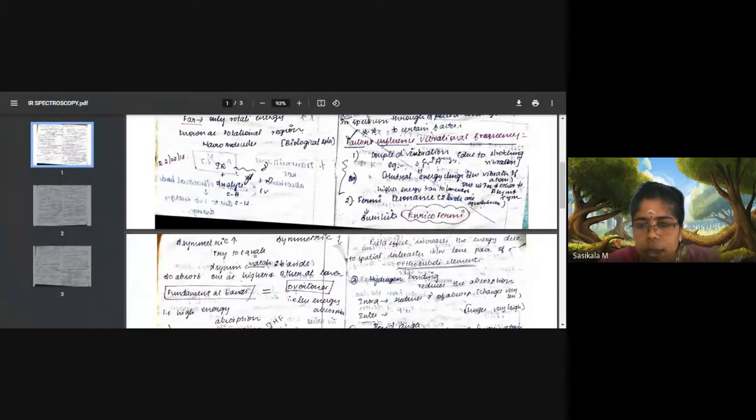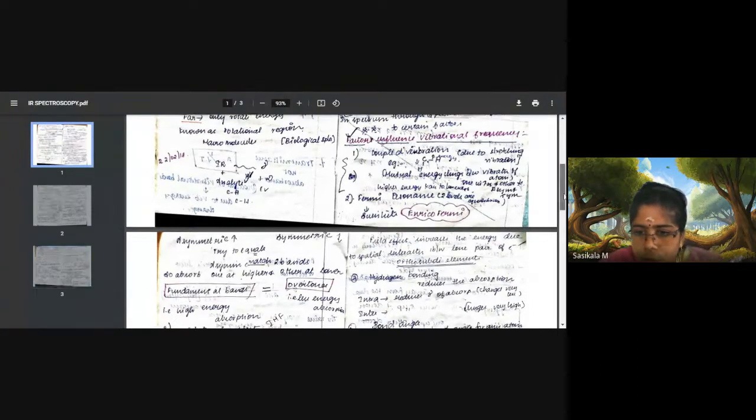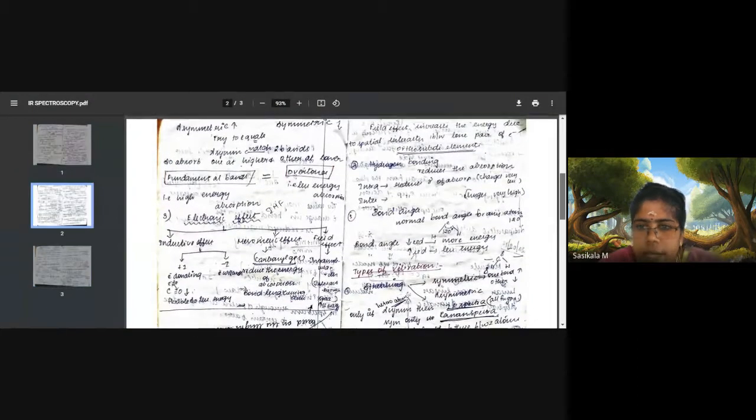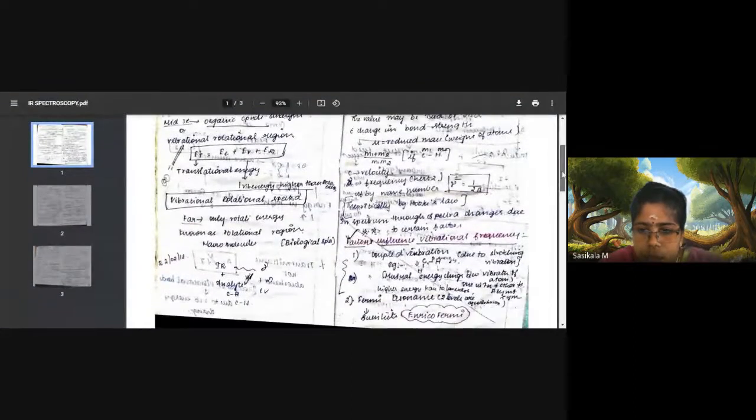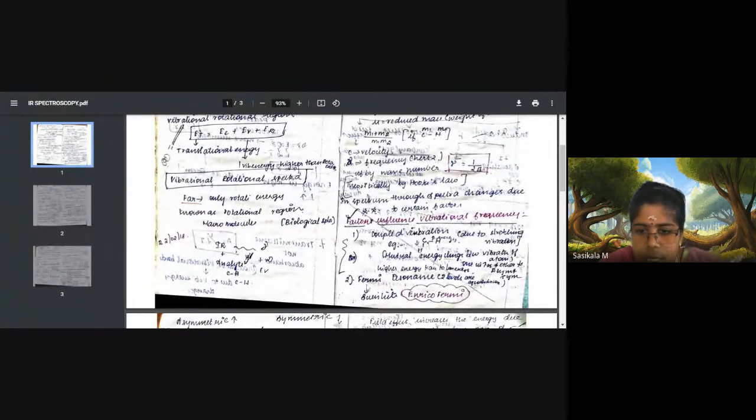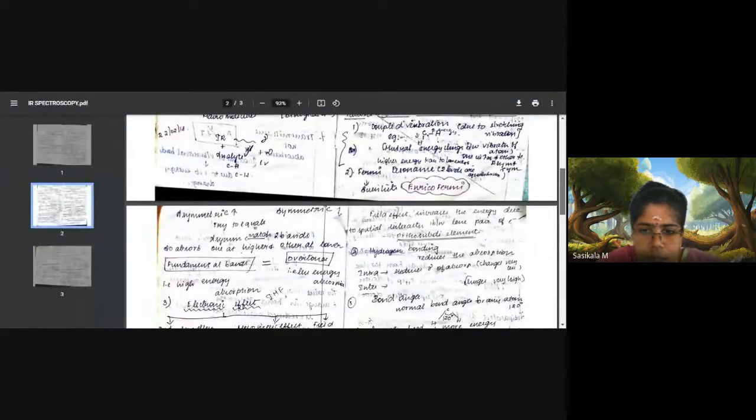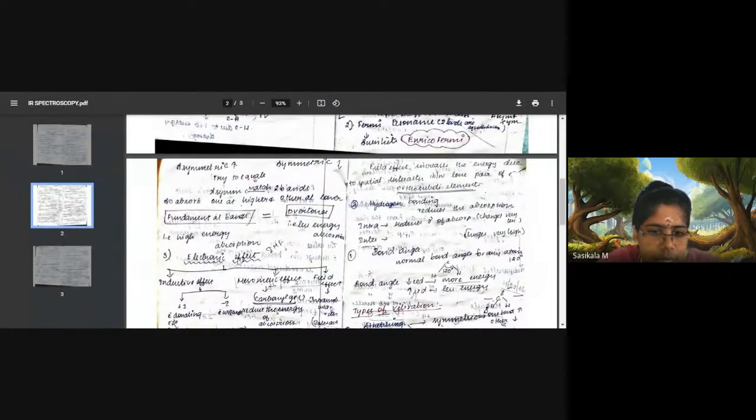So what are the factors that will affect? There are 5 factors. First one is coupled vibration, second one is Fermi resonance, third is electronic effects, fourth is hydrogen bonding, and fifth is bond angle.